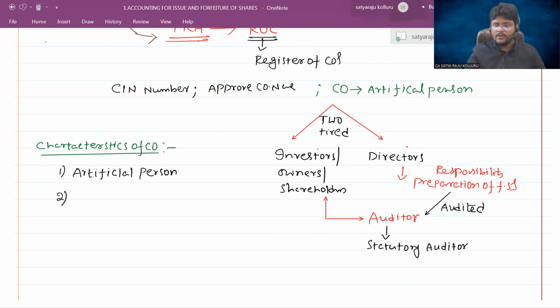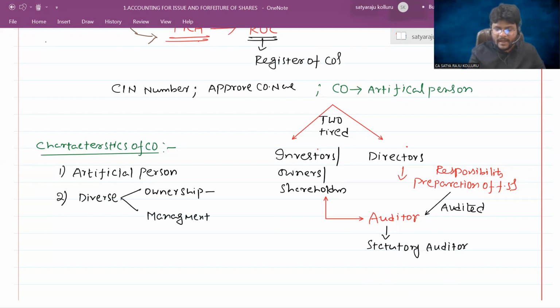Next. Tell me guys, there is a difference between management and investors in the company form of organizations. Is it true or false? Yes. Shareholders are different persons who ultimately invest into the business. Directors are different persons who ultimately manage the affairs of the company. So that's why there is a divide in relation to ownership, ownership meaning investors, as well as management.